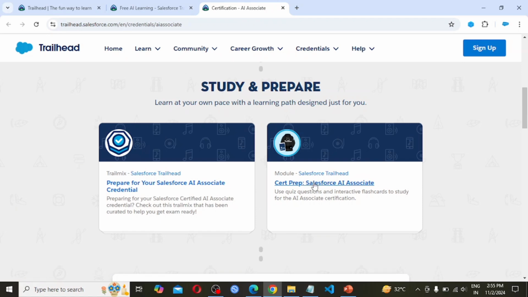Next, we are seeing the module Salesforce Trailhead certification preparation for Salesforce AI Associate. Here there is a quiz, questions and interactive flashcards to study for the AI Associate certification.